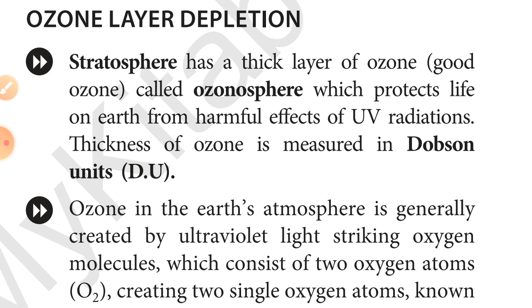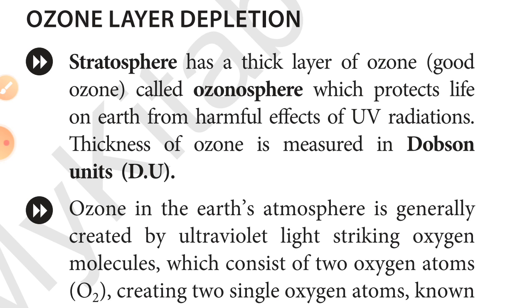Sometimes some people say good ozone and bad ozone, because sometimes a question can be asked about this: what about this good ozone and bad ozone? Especially we can say ozone is bad ozone when it forms in the troposphere, meaning the lowest air layer.